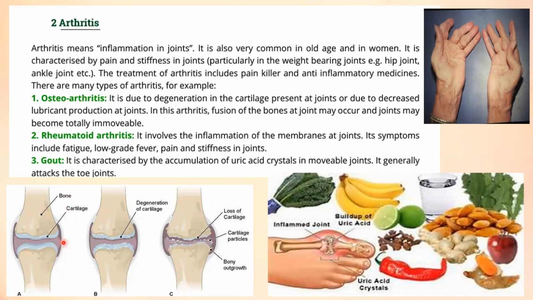osteoarthritis. You can see here, this is normal cartilage. Degeneration of cartilage has started. Here there is a loss of cartilage. Osteoarthritis is degeneration of the cartilage present at the joint. This cartilage degenerates, due to decreased lubrication production at joints.